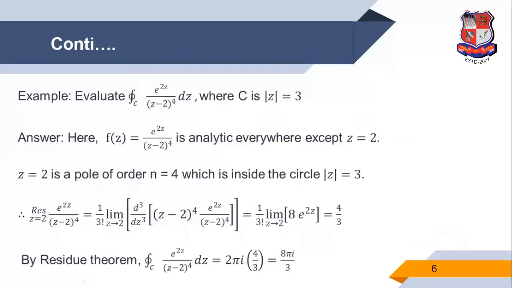Now another example. Evaluate the integration over the curve C of e raised to 2z upon (z minus 2) raised to 4 dz, where the curve is |z| equal to 3. So here f(z) equal to e raised to 2z upon (z minus 2) raised to 4 is analytic everywhere except z equal to 2.